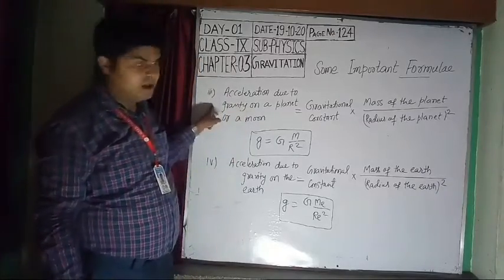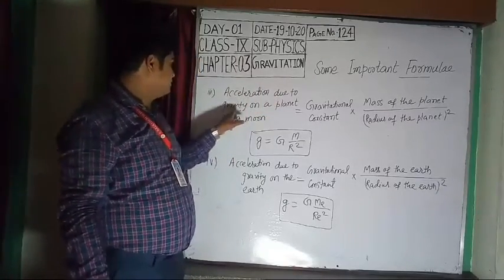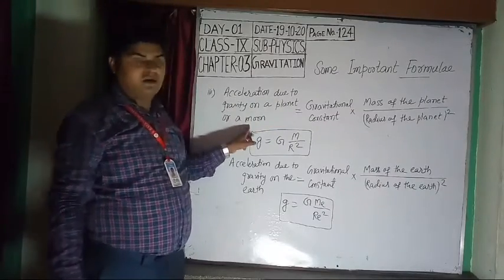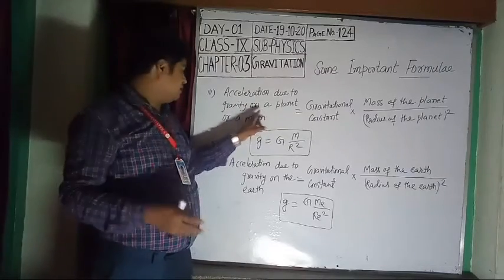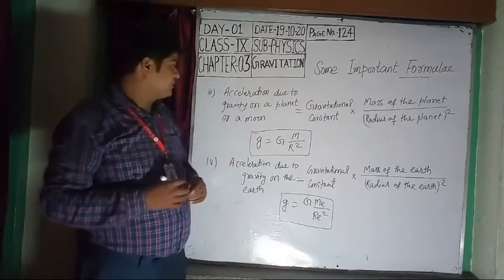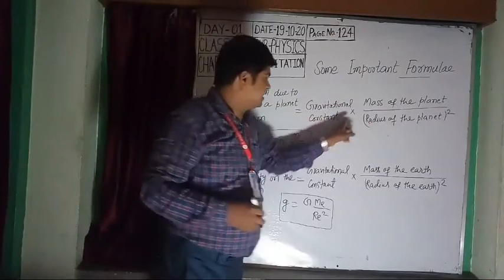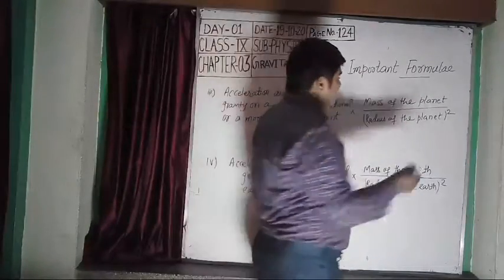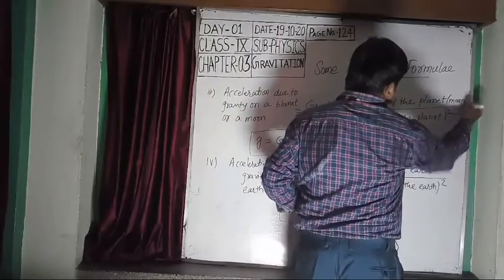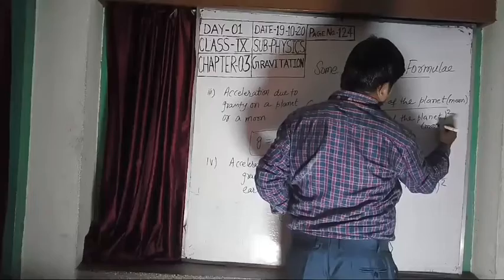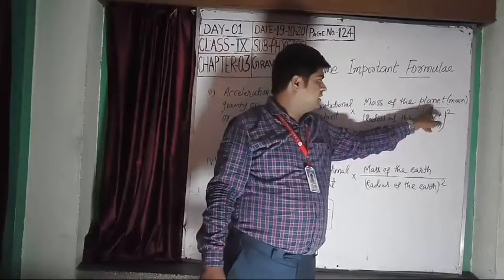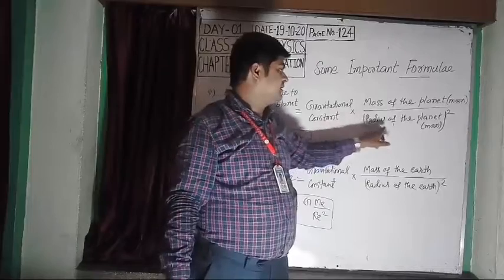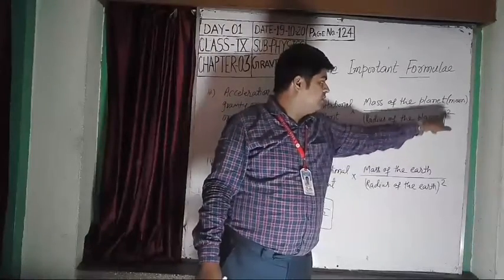Now see formula number 3, acceleration due to gravity on a planet or on a moon. That is gravitational constant into mass of the planet or moon by radius of the planet or moon whole square.